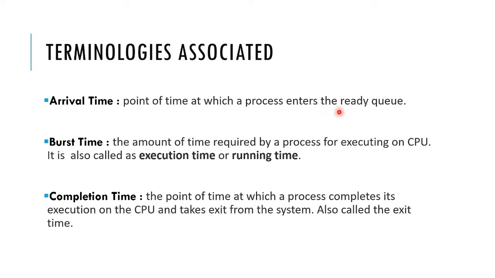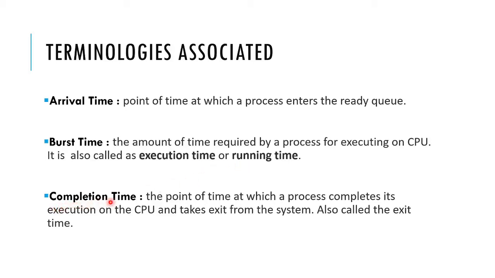As we know, we have the ready queue and device queue. It means the process is ready for execution, so it is going to come into the ready queue. At what point of time the process came into the ready queue, that is the arrival time. Burst time means the amount of time required by the process for executing on the CPU. How much time a process takes for execution is called the burst time, or you can say the execution time, or the running time of a process.